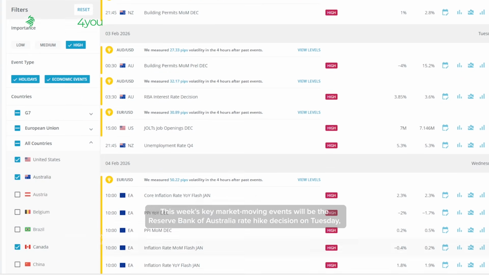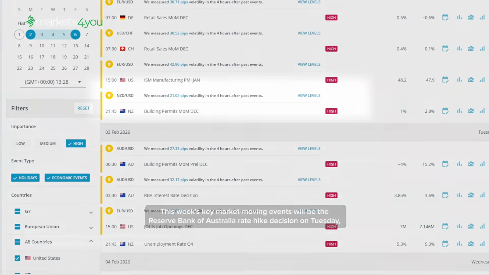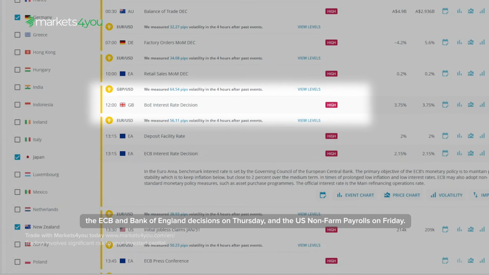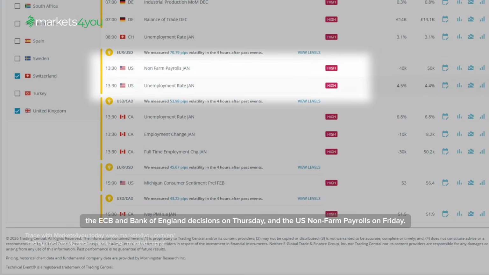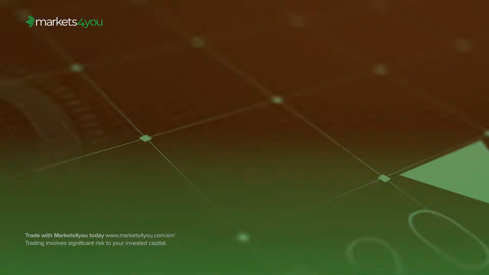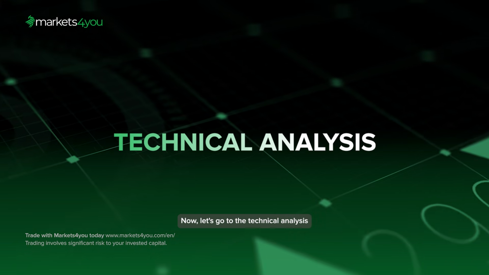This week's key market-moving events will be the Reserve Bank of Australia rate hike decision on Tuesday, the ECB and Bank of England decisions on Thursday, and the US non-farm payrolls on Friday. These releases should create significant opportunities across major pairs. Now, let's go to the technical analysis.